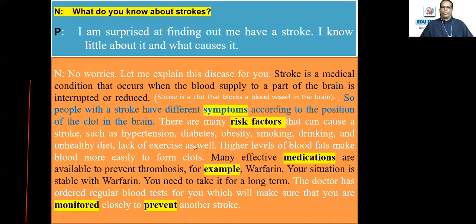I'm showing you the whole text, which I put into 7 steps here. So no worries, let me explain. This question is explained this way: the definition here, description, symptoms here, risk factors here, medications here, example here, monitoring here, prevention here. So beautifully, the paragraph has a structure. If you keep that structure in your mind, it becomes so easy, and that enhances your fluency as well.